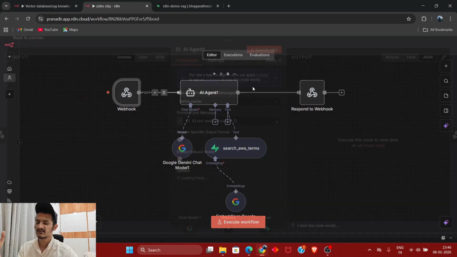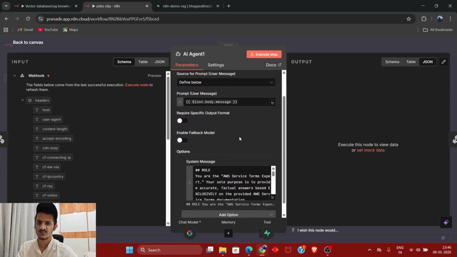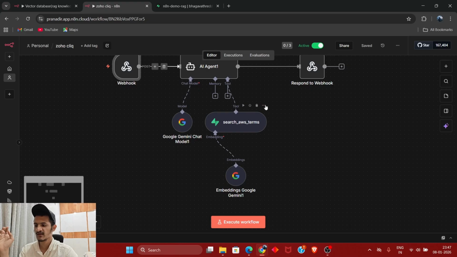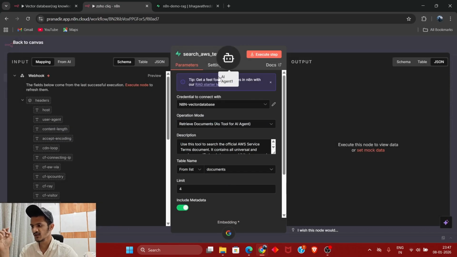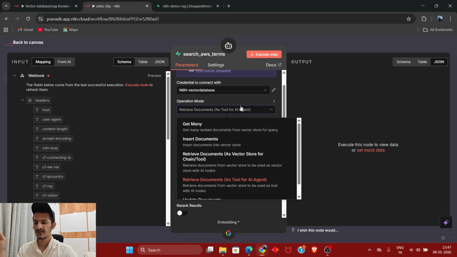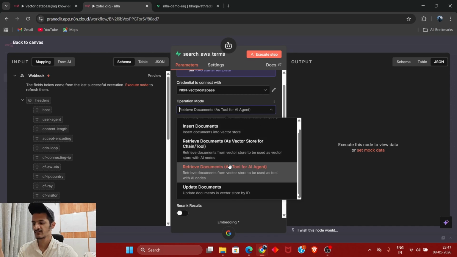Here we will use an AI agent. This AI agent will be responsible for formatting and retrieval of our data. If you don't know how to prompt, you just need to give a proper request to ChatGPT or something, and it will give you a proper prompt. So after that, we are going to use this node. This is going to be a vector store retrieval node. Here, in the embedding phase, we selected insert document, right? Here you need to select retrieve document.